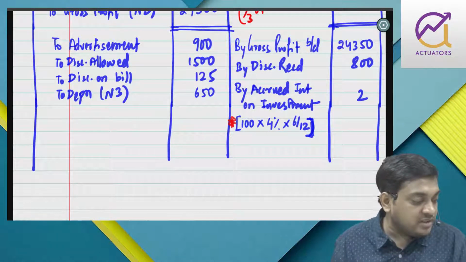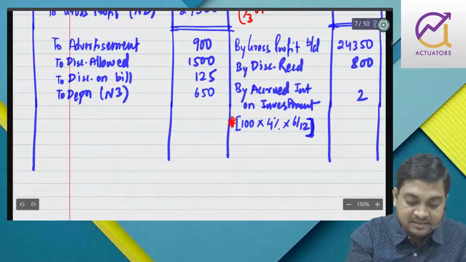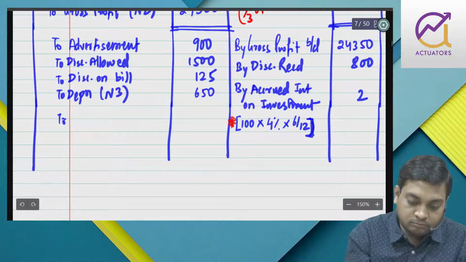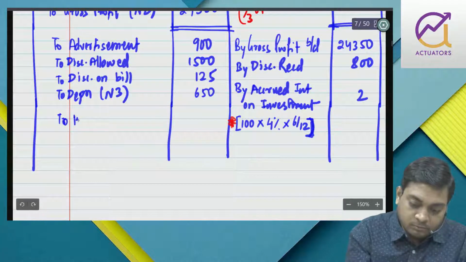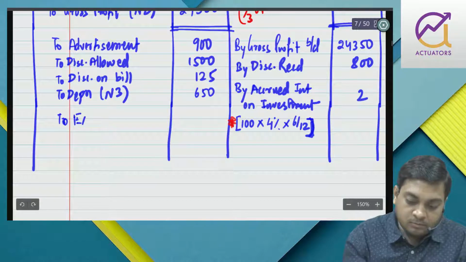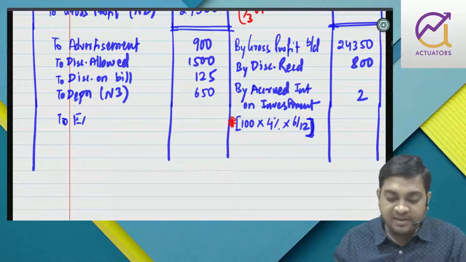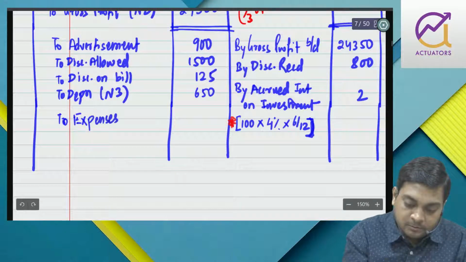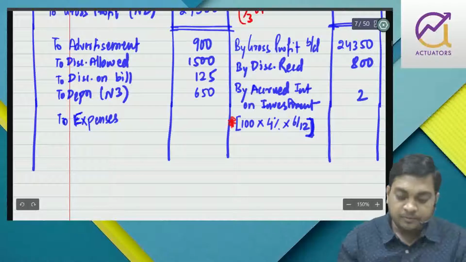Okay. So next we have expenses. Two expenses, right? How much?